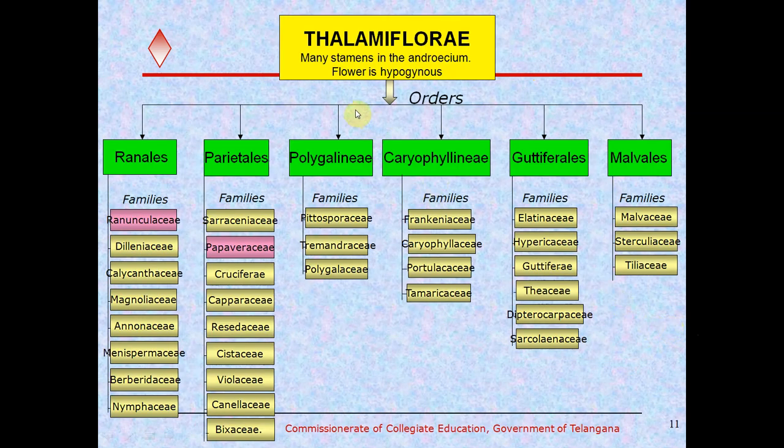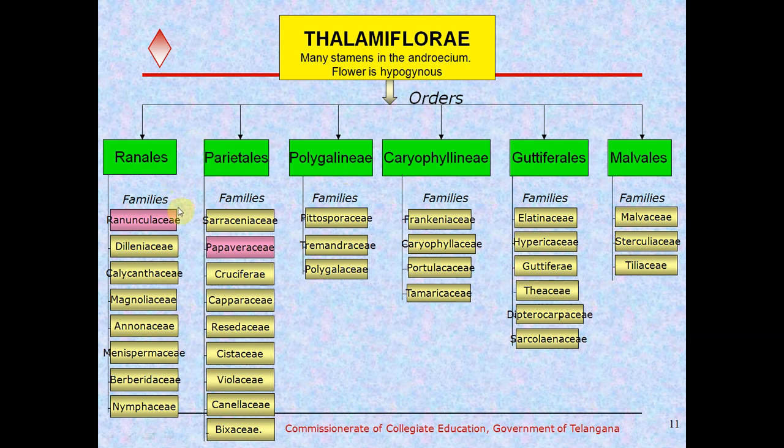And now we come to Thalamiflorae. Under the Polypetalae, the first series is Thalamiflorae. It is again divided into 6 orders.